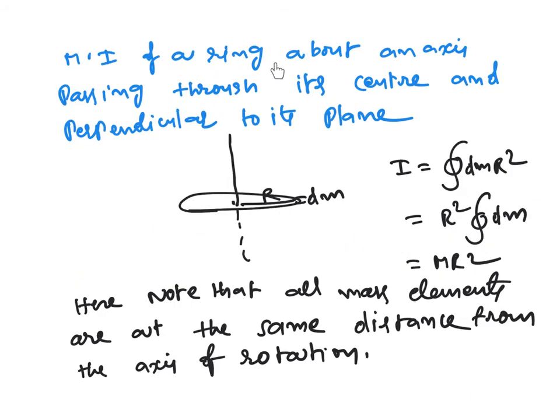Now moment of inertia of a ring about an axis passing through its center and perpendicular to its plane. Consider a ring, and a small element dm here, obviously at a distance of radius from the axis. I is equal to integration of dm r square. Here you note that all mass elements are at the same distance from the axis of rotation. So r is the same. Take r square outside, integration of dm is nothing but the total mass, so that is equal to M r square.